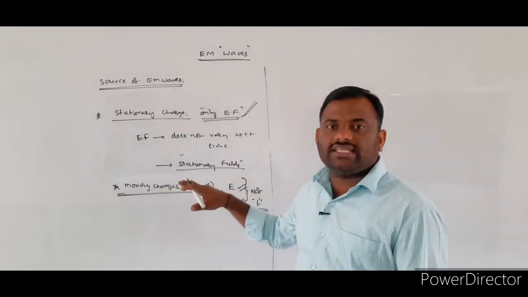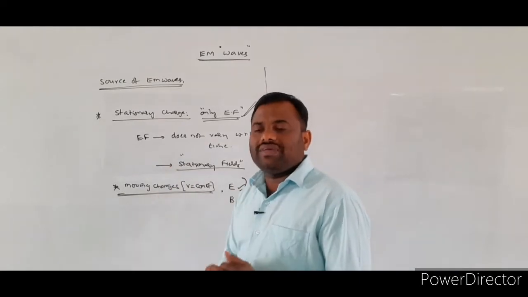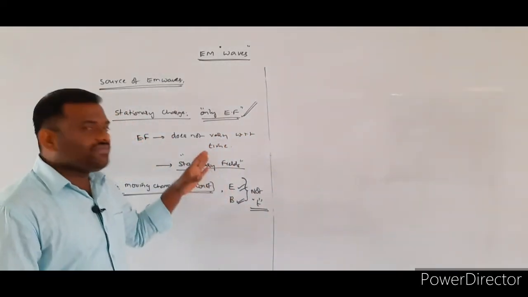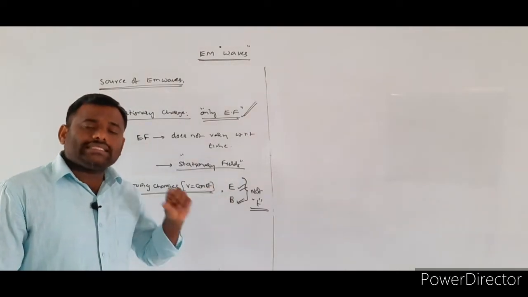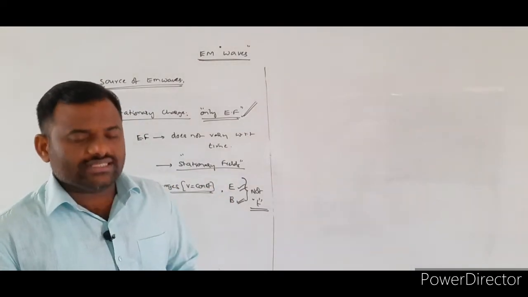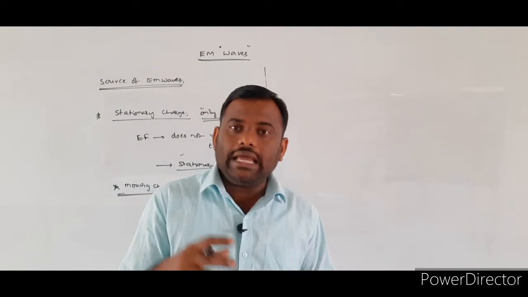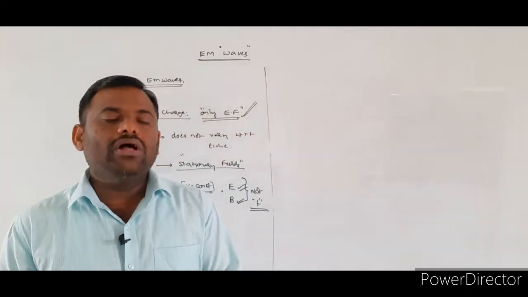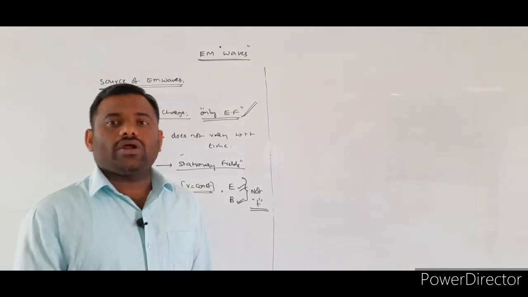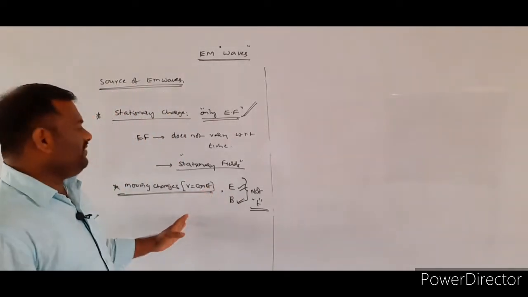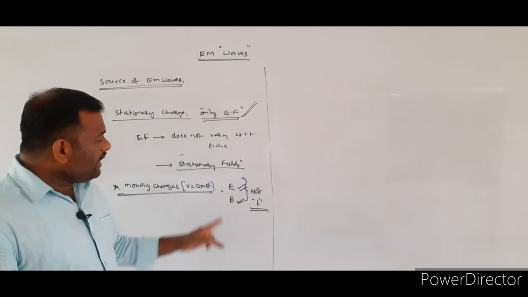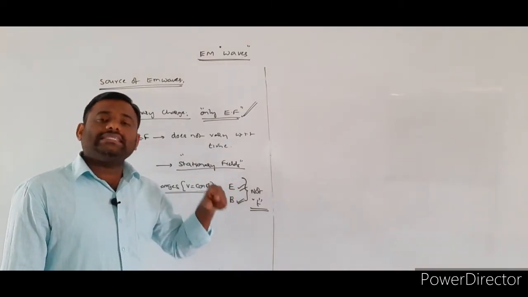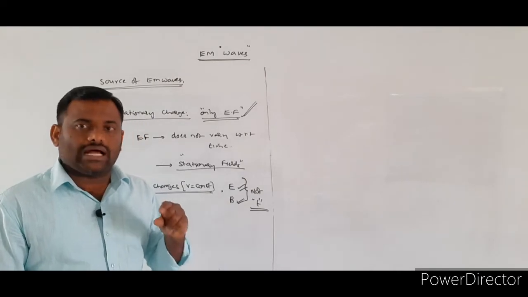Stationary fields. So from this we will get one clarity. What is the meaning of stationary fields? It means if any one of the fields is independent of time, then such fields we call stationary fields. Here both electric field as well as magnetic field will be there, but these fields do not change with respect to time.